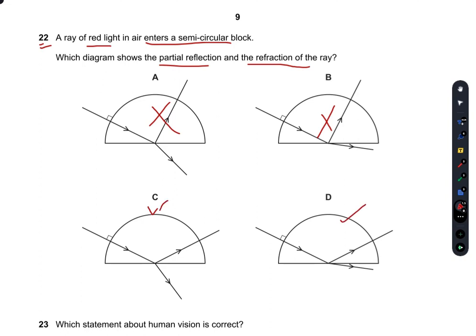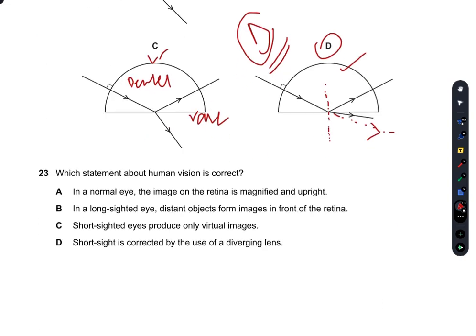Now the refraction of the ray: it enters a denser medium, then it starts to move to a rarer medium. And when light is moving from a denser to a rarer medium, it bends away from the normal. Yes, so in D it is bending away from the normal. So D is the right option.